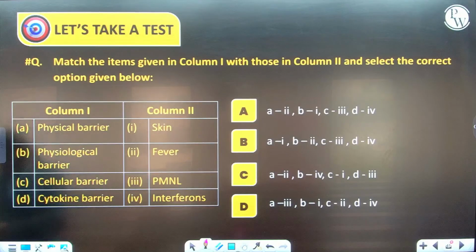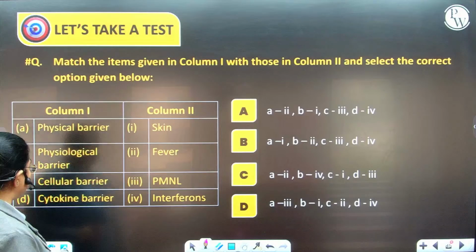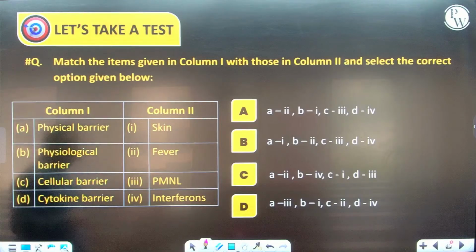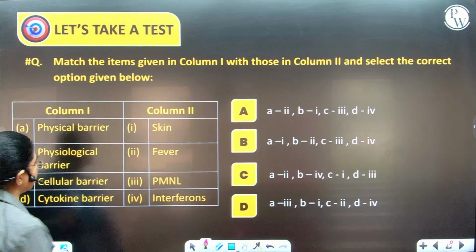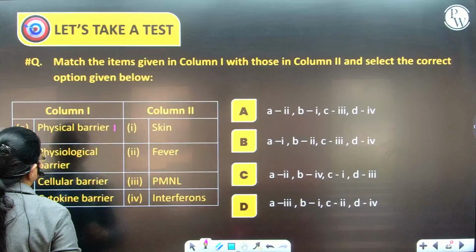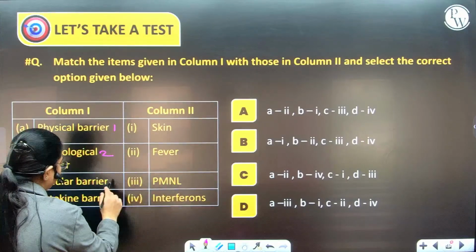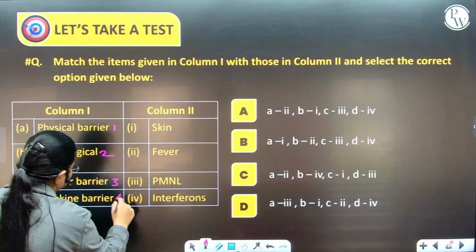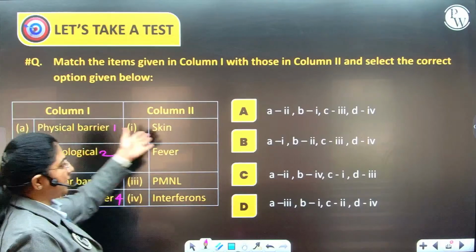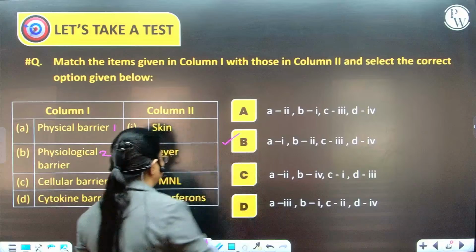So in column 1, we have physical barrier, physiological barrier, cellular and cytokine barriers, and on the other side are the examples. So for physical barrier, what will be the answer? Physical barrier obviously will be our skin. Physiological is fever, cellular is PMNL, polymorphonuclear leukocytes, and cytokine barriers is interferons. So the answer should be 1, 2, 3 and 4.